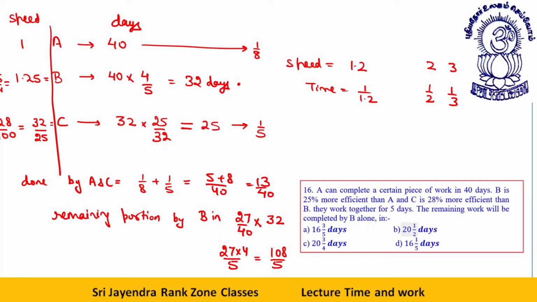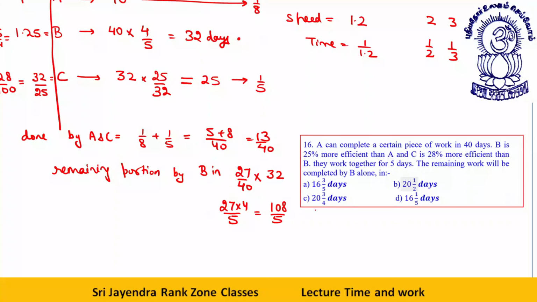Now these are the total days of work of B. B worked for how many days? 108 by 5, or I can say 21 3 by 5.